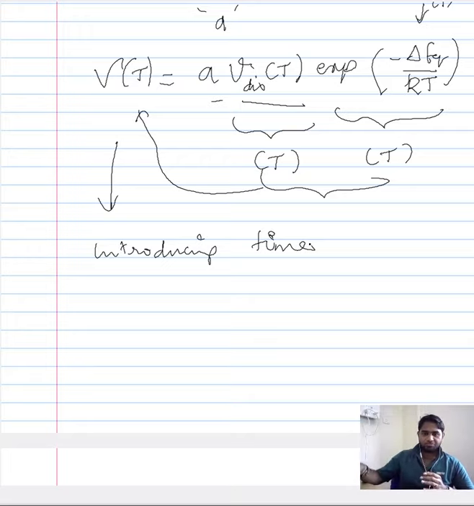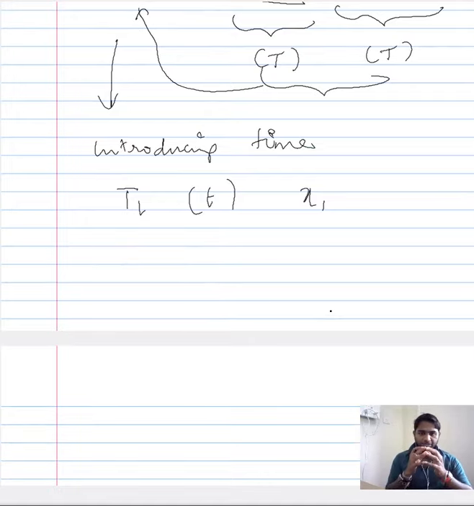Say for instance, at a given temperature T1, for a given time t, the distance covered by the dislocation will be x1. Let's assume the time is 10 seconds. Of course it's a very huge time to consider, but for the argument's sake, let's assume it's 10 seconds.